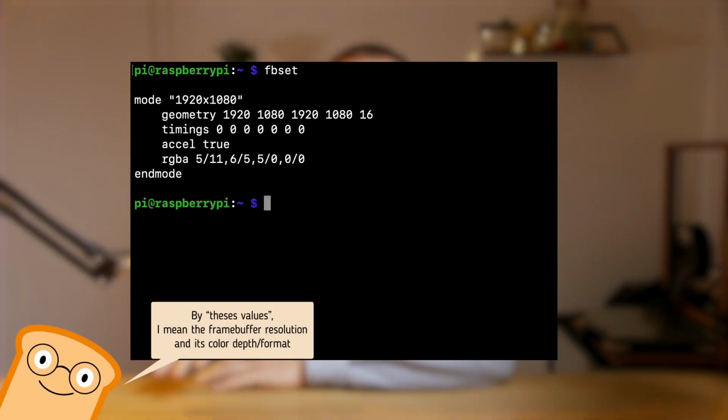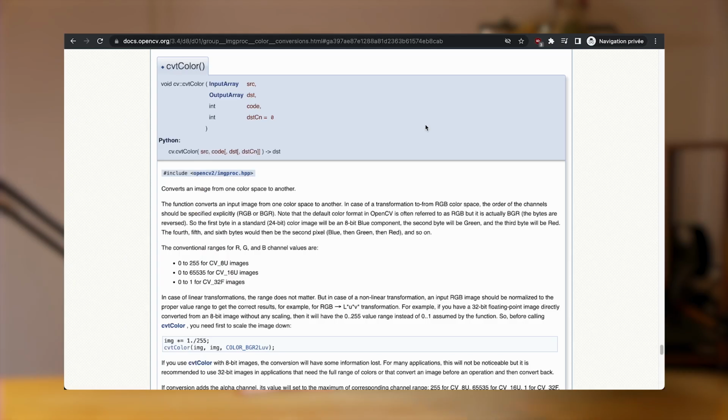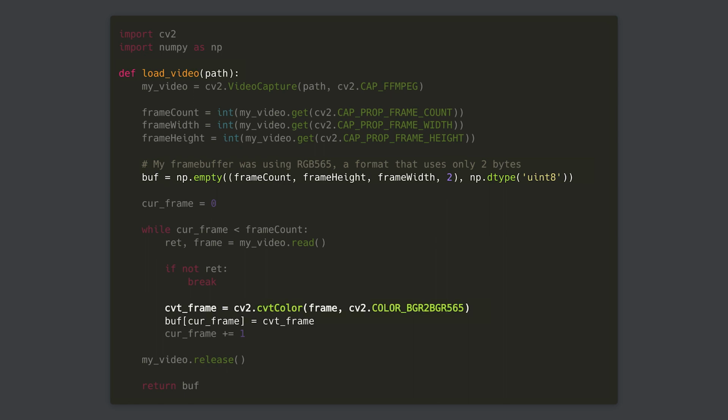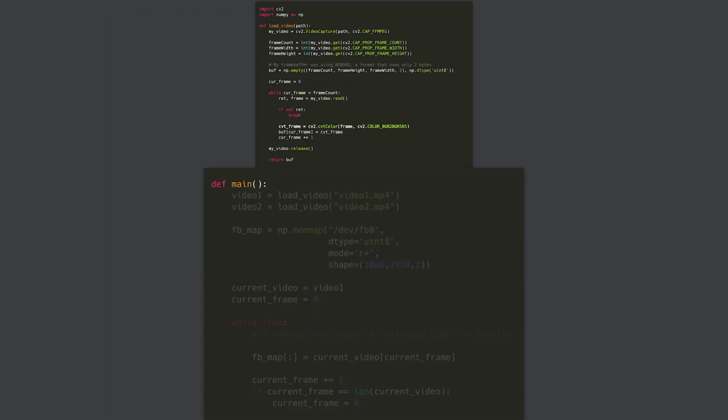Perfect. But there is a small catch. Since the frame buffer is a very low-level interface, we need to write images in it in a very specific format that is dependent on how our screen is configured. Finally, something that was not a problem for my project. Since the art installation will always use the same screen model, I could get these values and build my code around them. If your frame buffer does not use the same color format as the one used internally by OpenCV, you can convert your images using the cvtColor method provided by OpenCV. By using it while loading my files, now my files are loaded in RAM in the right color format expected by the frame buffer. Let's play them.